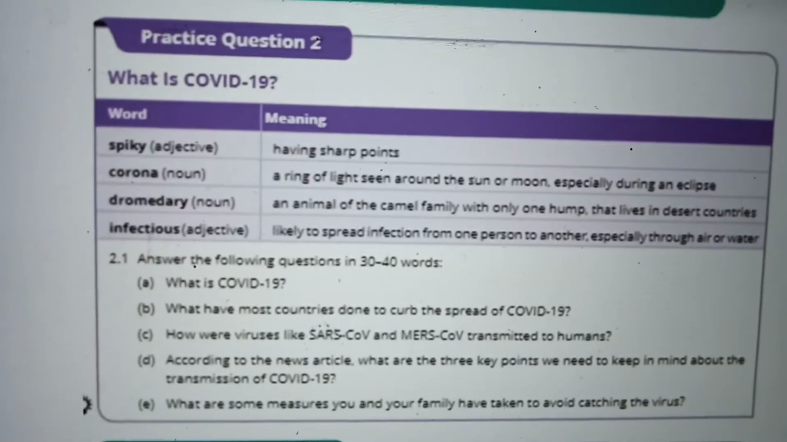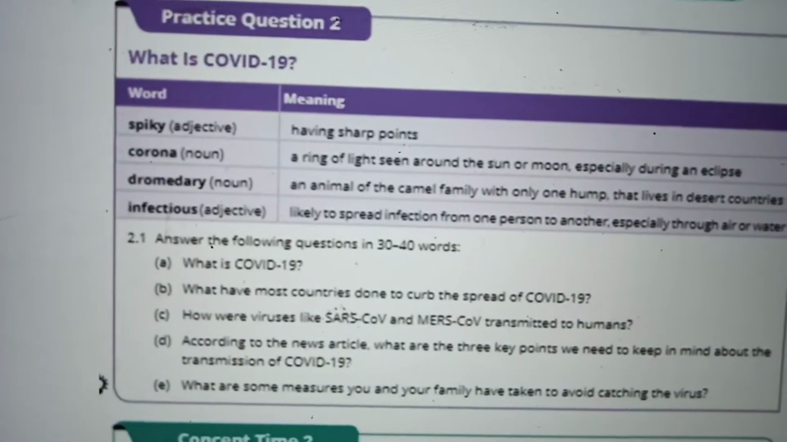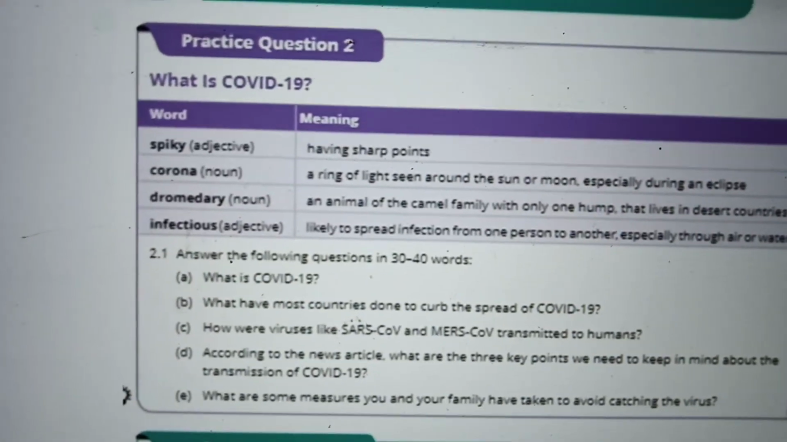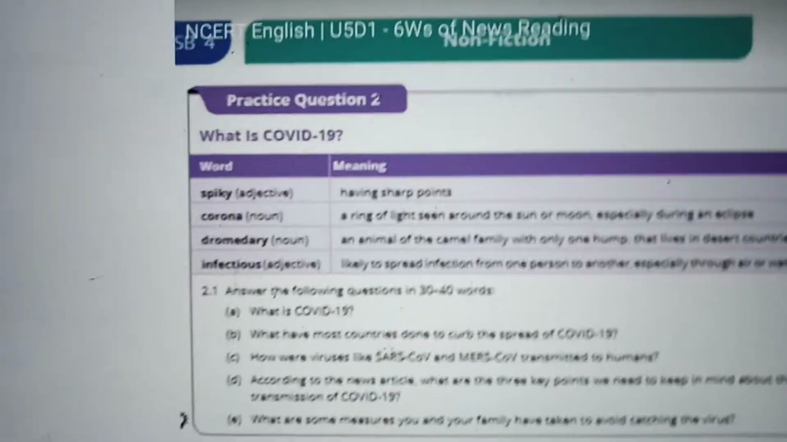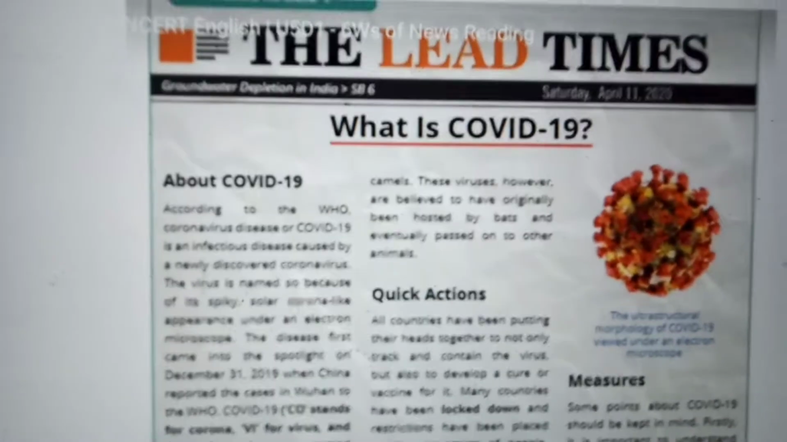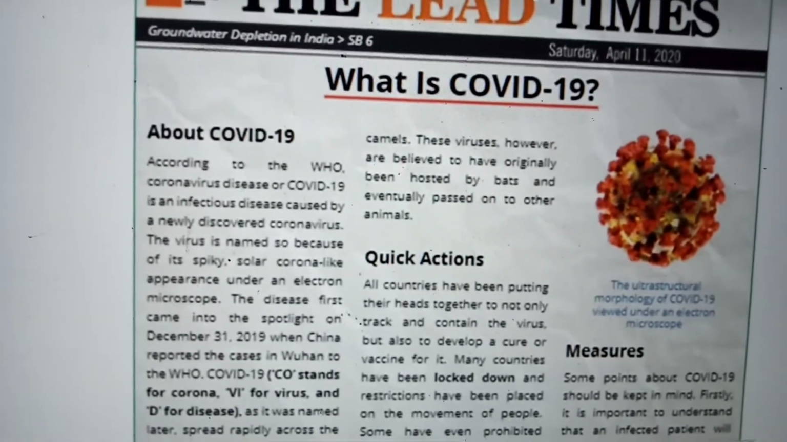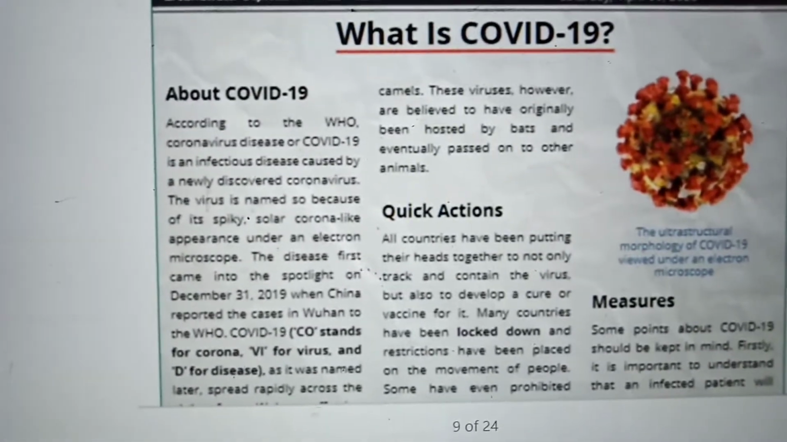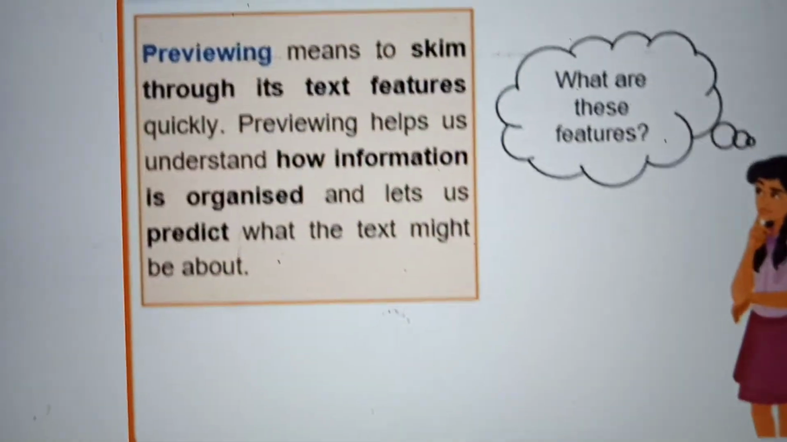Then there is an article given about COVID-19. In the lesson video they have explained, and about that they have asked you a few questions. Once you go through that, you will be able to write down these answers. This is the article. What is COVID-19? About COVID-19, quick actions, measures. It's very simple. Once you read the article, you will be able to answer.